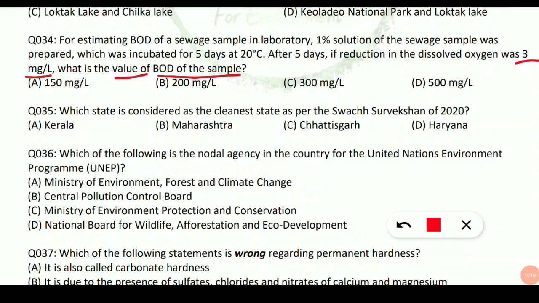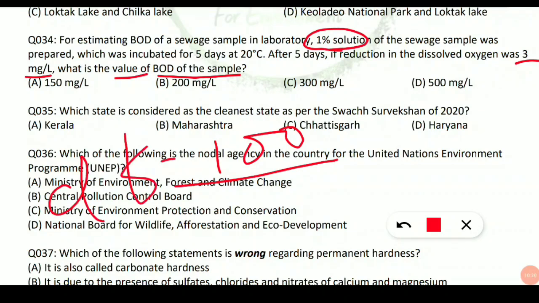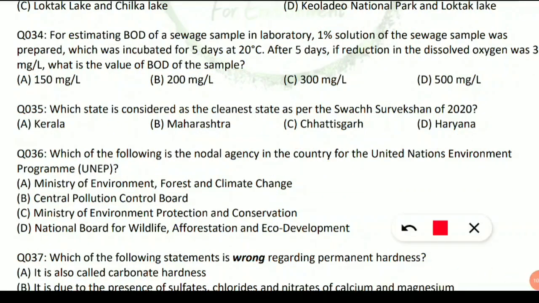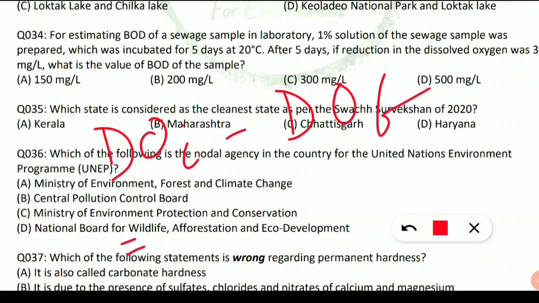I will tell you. So here, first we have to find out the dilution factor. Dilution factor is equal to 100 divided by the percentage of solution. So here the percentage of solution is 1%. So 100 by the percentage of the solution, that is 1, gives 100 as the dilution factor. Now what we have to do? Depletion of oxygen. So how much is the depletion of oxygen? We should note down the dissolved oxygen initial minus dissolved oxygen final. It is reduced by 3 milligram per liter. It is given already. So DOI minus DOF, that is the depletion of oxygen, is given as 3.